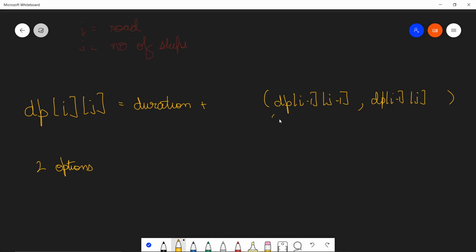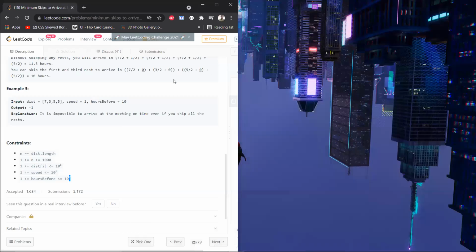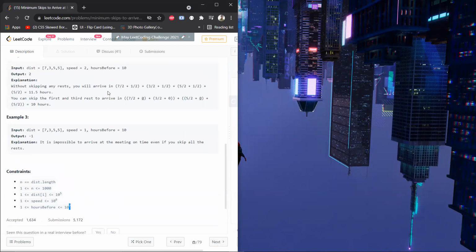Cool. And see, the point is, when you are not skipping your rest, the time is actually in floating point duration, is it not? I think I forgot to mention this earlier. So when you're not skipping your rest, you have to add this time period over here.